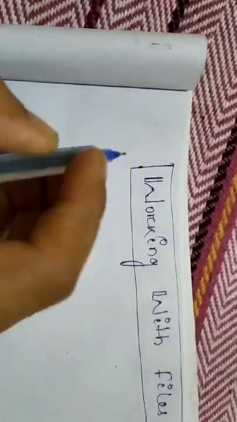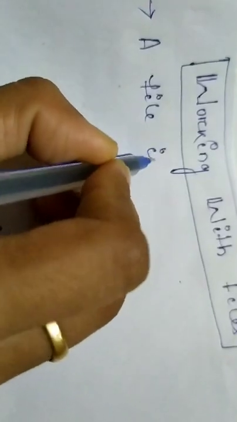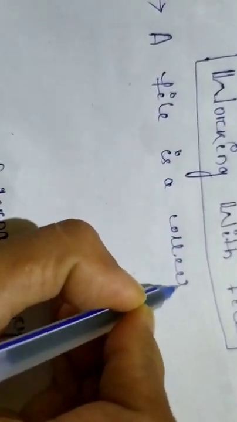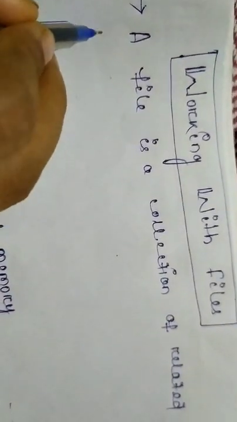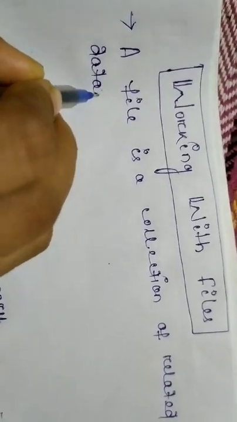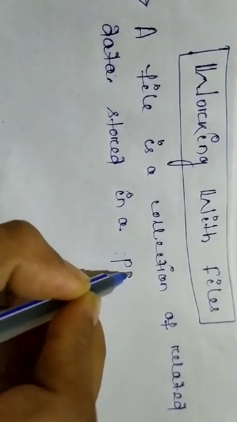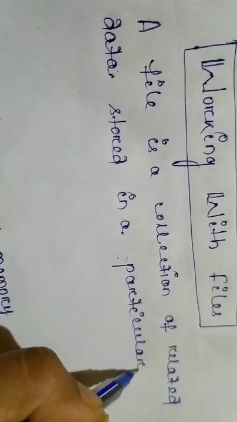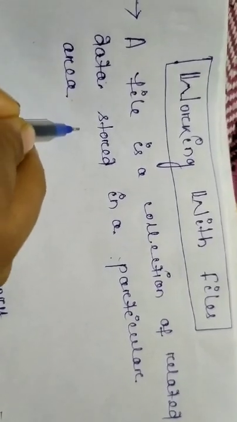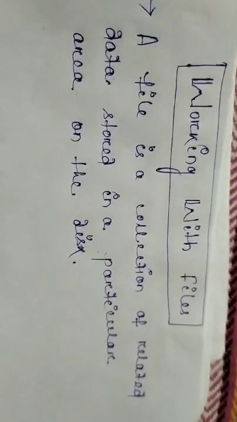Let me write it here: a file is a collection of related data stored in a particular area on the disk.